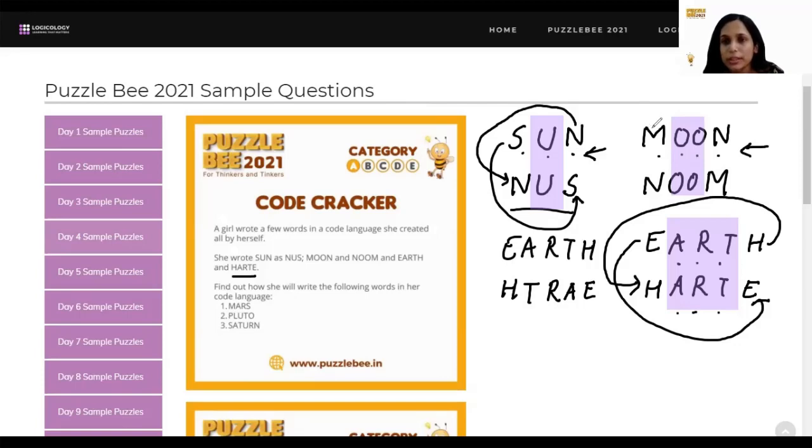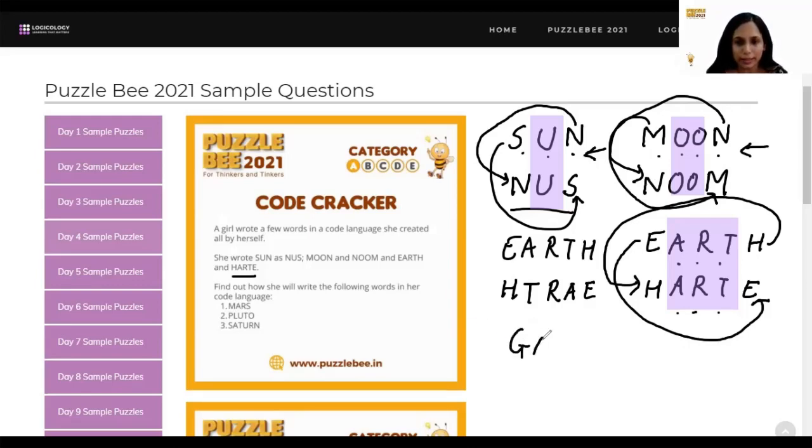Now, M, which was initially the first letter, has become the last one here. And N, which was the last one, has become the first. Okay. So, the logic that this girl has used while creating this code language is all the letters in the center remain the same. It's only the first letter which goes and sits in the last position and the last letter which goes and sits in the first position. Okay. So maybe what you can also try to do here is try writing your own name in this code language. Okay. So I can do it for myself.